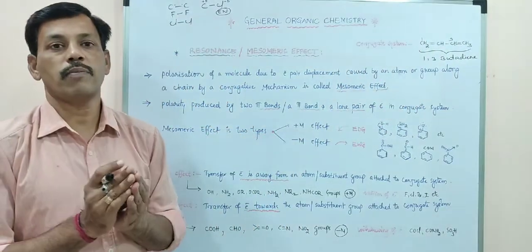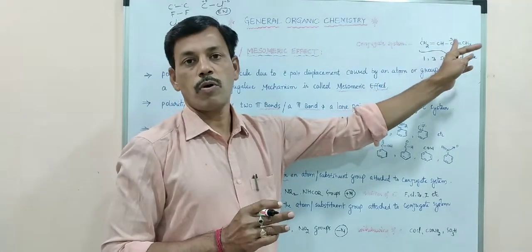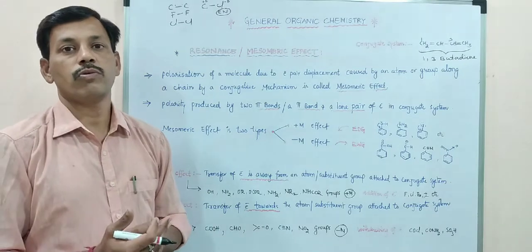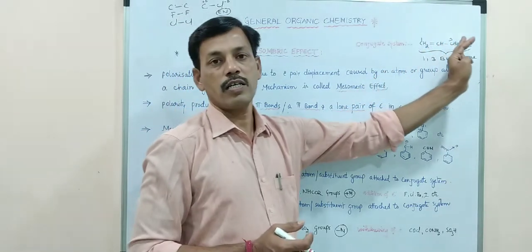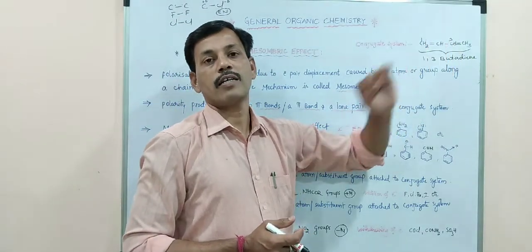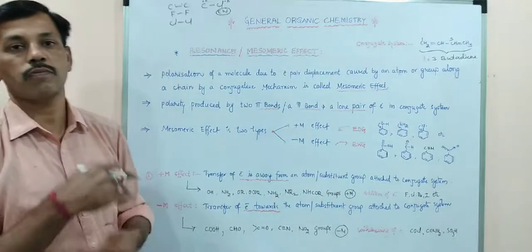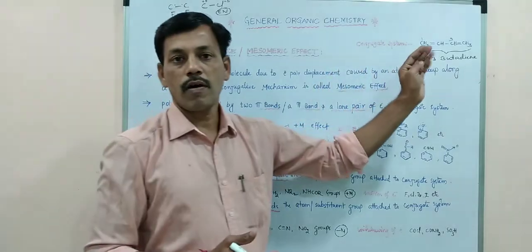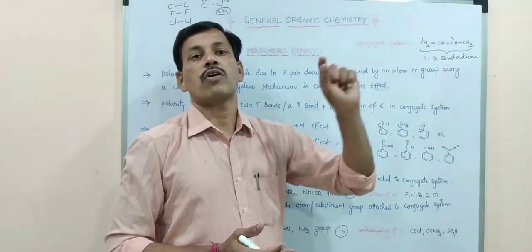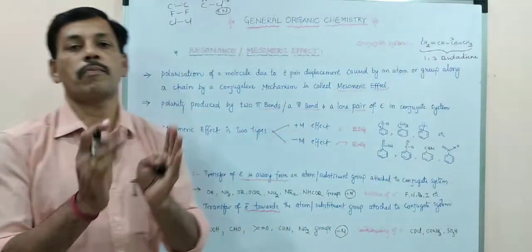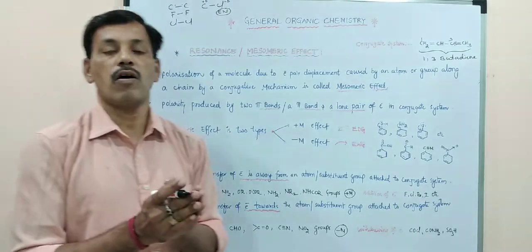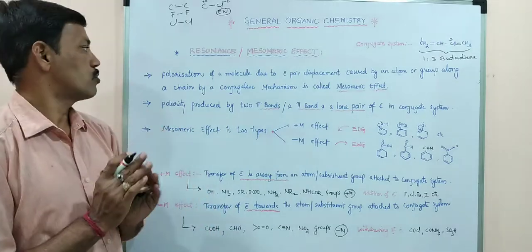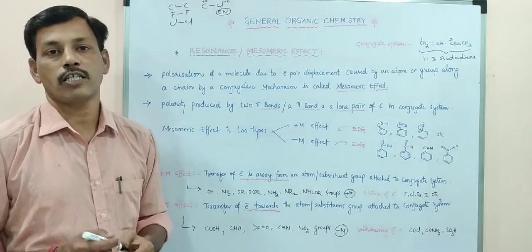Conjugate diene means that due to these pi bonds delocalization of electron takes place, and due to that stabilization is only possible when the electron shifts or transfers from one carbon to another carbon. So these types of compounds have a conjugate system, or are called conjugate compounds. In these conjugate compounds polarization takes place.